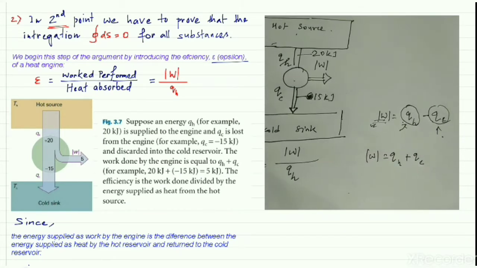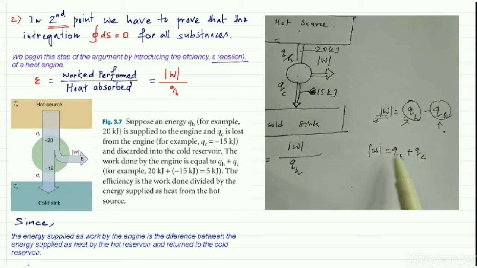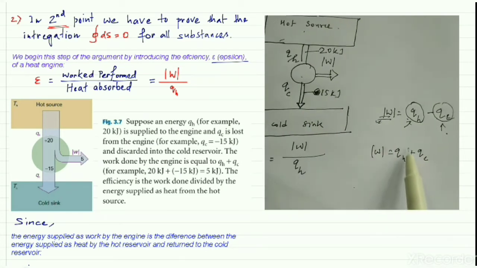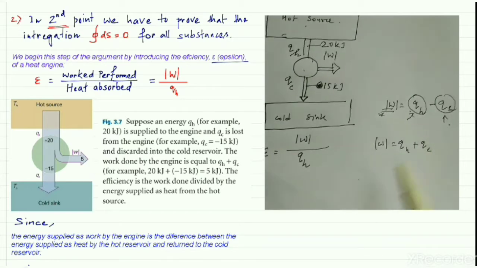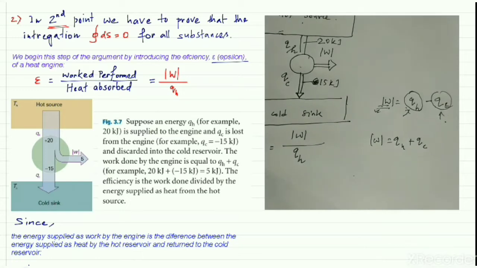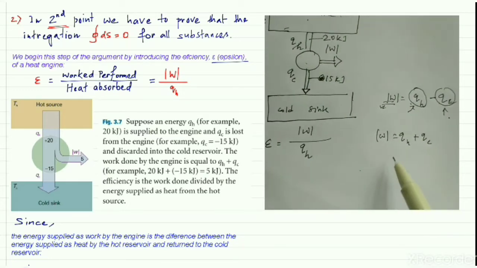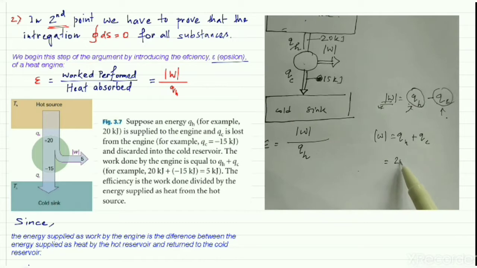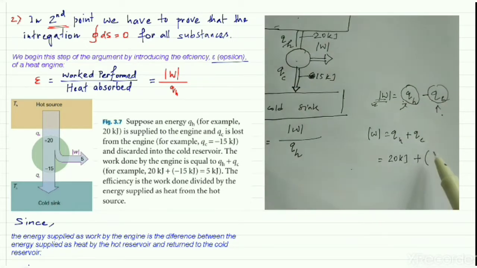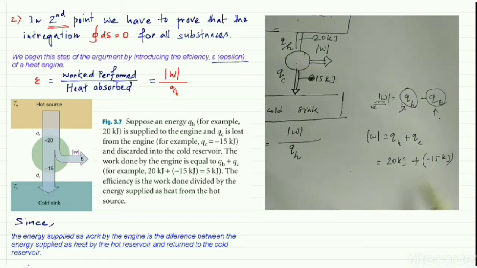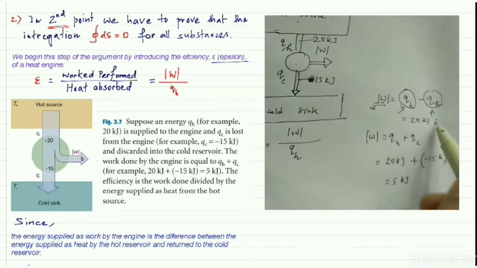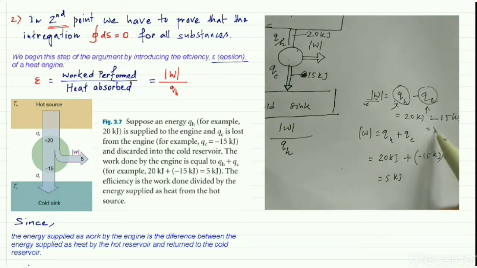Understand? Similarly, this one also, the total work will be QH plus QC, but here QC is less than 0, so it will be negative. If you use this procedure or this procedure, the result will be the same. Here W is equal to 20 kilojoule plus minus 15 kilojoule, so 5 kilojoule. And if you use this one, 20 kilojoule directly minus 15 kilojoule, so 5 kilojoule, same thing.